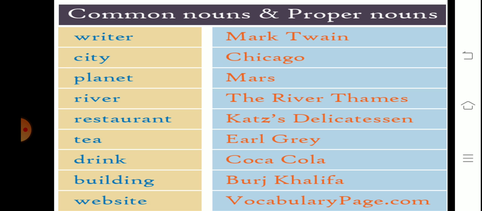Planet, any planet. But if we say Mars, Mercury, Jupiter, then it becomes a proper noun. River, common noun. The river Thames, the Ganga river, those all are proper nouns. Restaurant, any restaurant. But if you say the Taj, then it becomes a proper noun. Tea, Earl Grey. Drink, if you name any company, then it becomes a proper noun. Building and website. So the left column is all common nouns and the right column is all proper nouns.